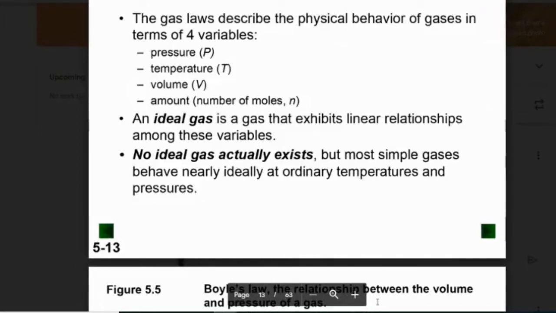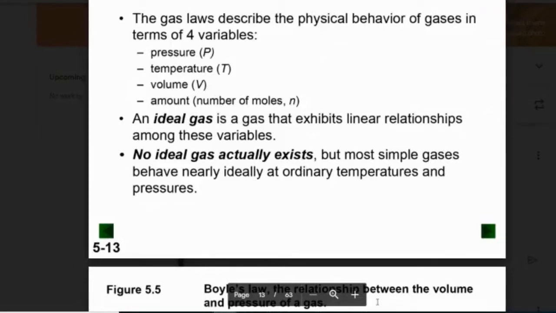That's important. We never use Celsius because Celsius can be negative. We need something that can never be negative, so it's based on absolute zero, so it's Kelvin, never negative. We'll show how we get that later. 273.15 plus Celsius gives you Kelvin. So negative 273.15 degrees Celsius is what we call absolute zero. It's equivalent to 0 Kelvin.